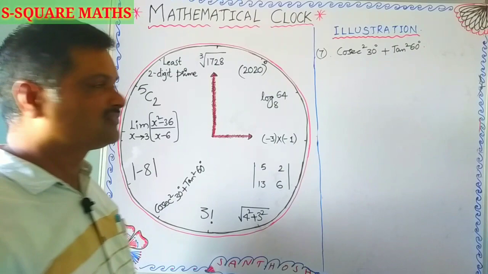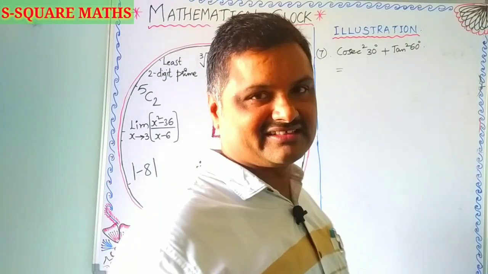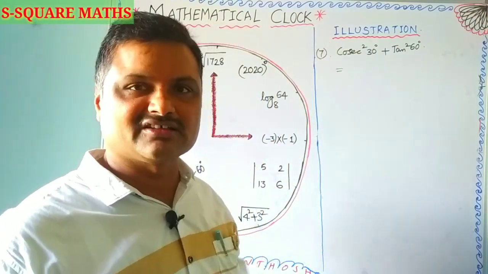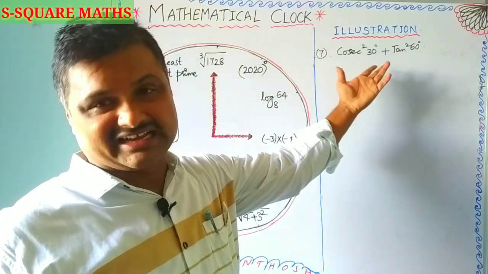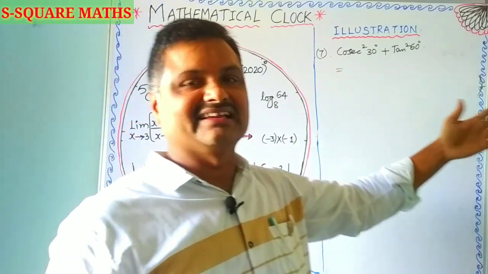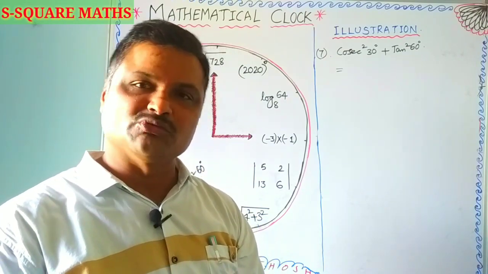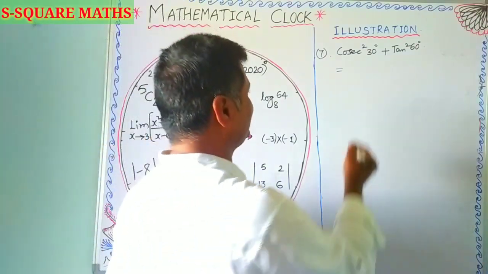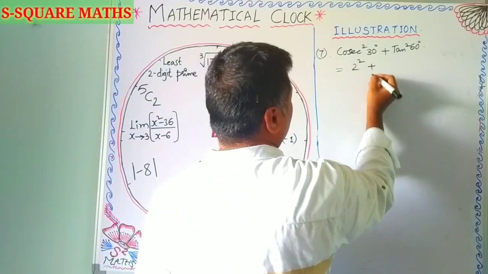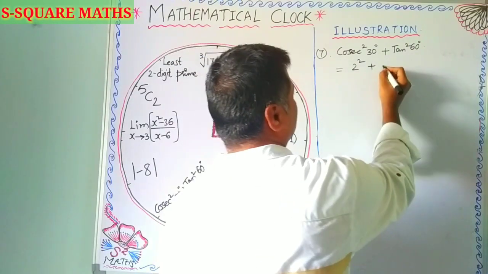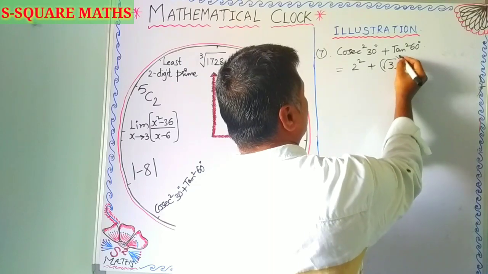So cosec square 30 degrees plus tan square 60 degrees. As you know, cosec 30 degrees is nothing but 2, because sine and cosec are reciprocal to each other. Sine 30 degrees is 1 by 2. Since they are reciprocal, cosec 30 will be 2 by 1, nothing but 2. So here it is 2 square plus, we know that tan 60 is root 3, so it is root 3 whole square.